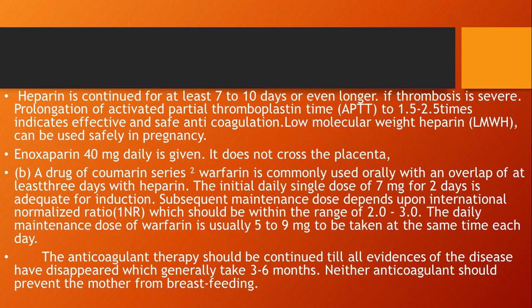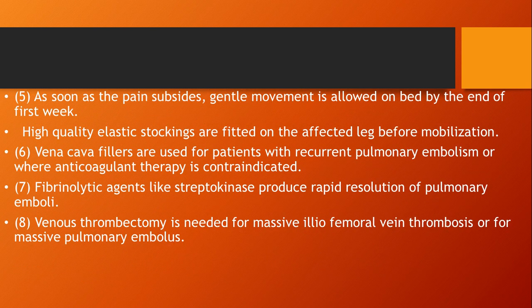Neither anticoagulant should prevent the mother from breastfeeding. As soon as pain subsides, gentle movement is allowed on the bed by the end of the first week. Then high quality elastic stockings are fitted on the affected leg before mobilization. Then the sixth is vena cava filters, used for patients with recurrent pulmonary embolism or where anticoagulant therapy is contraindicated. Then seventh is fibrinolytic agents like streptokinase, which produce rapid resolution of pulmonary emboli. And eighth is venous thrombectomy, needed for massive ileofemoral vein thrombosis or massive pulmonary embolus.